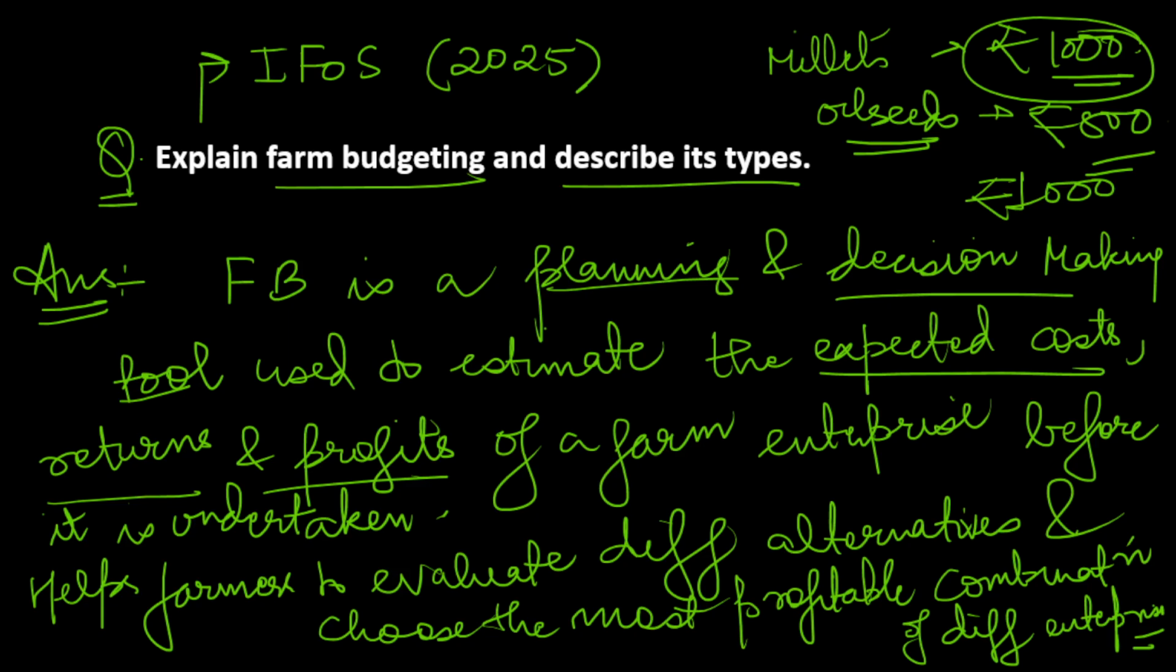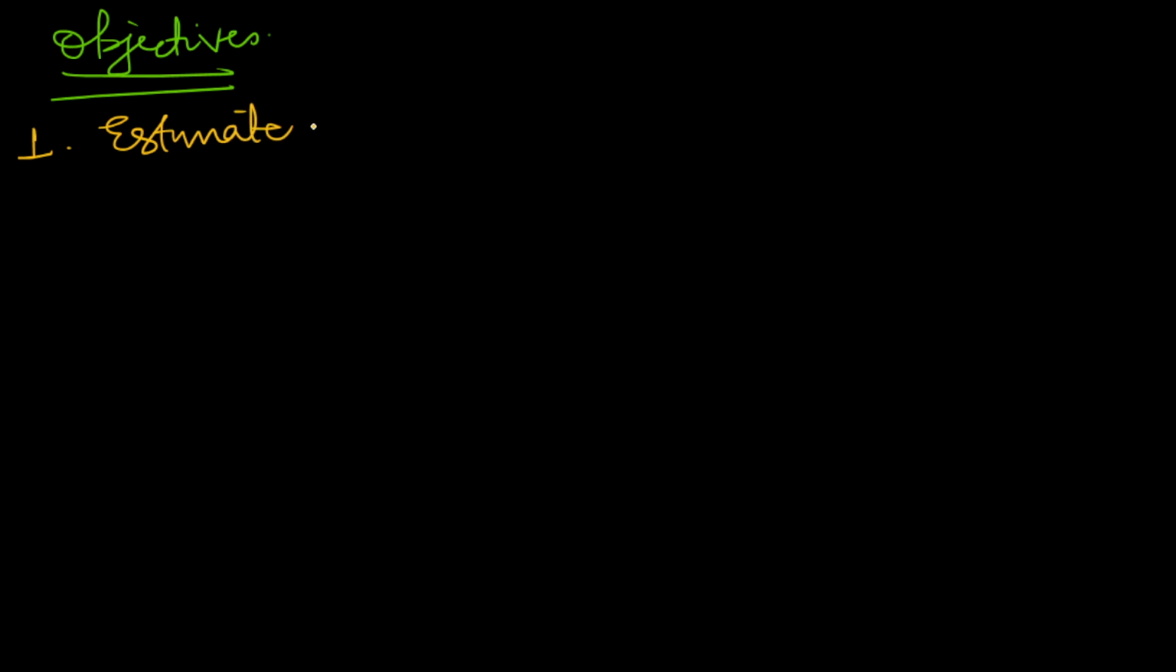Now because we have to explain farm budgeting, you can include objectives also. So what are the objectives of farm budgeting? So the major objective is to estimate cost and returns from different farm enterprises or whatever we are taking into budget. Secondly, it helps in selection of profitable enterprise.